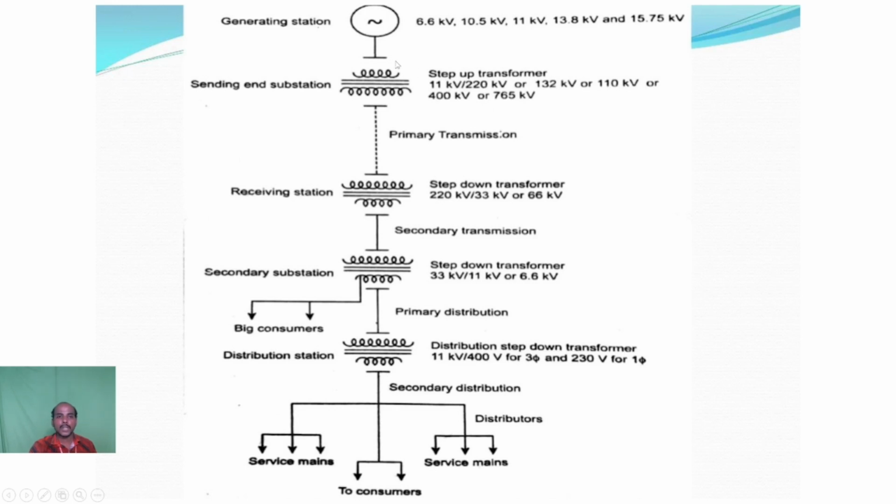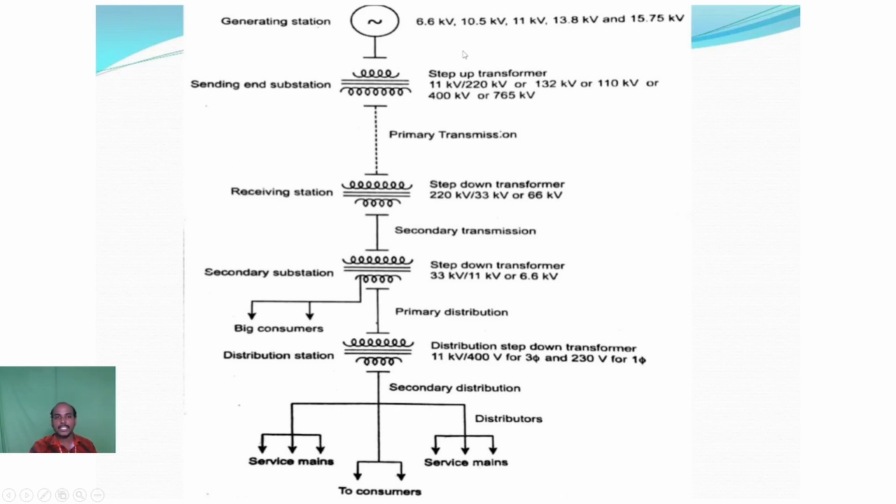For the step up transformer, the primary input from the generating plant is taken as 11 kV reference. That 11 kV will be stepped up to 220 kV, 132 kV, 110 kV, 400 kV, or 765 kV. Why step up the voltage to different ratings? To reduce the power losses.